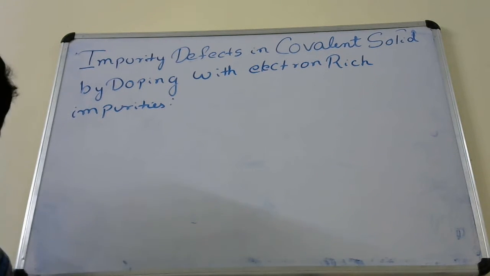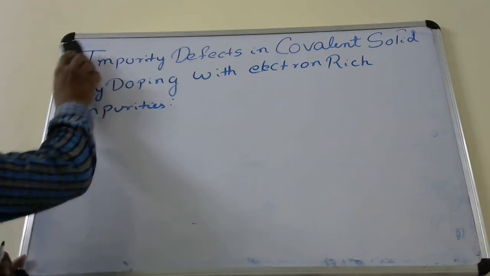So first you write down the heading. Now we will write what under this, let us see.